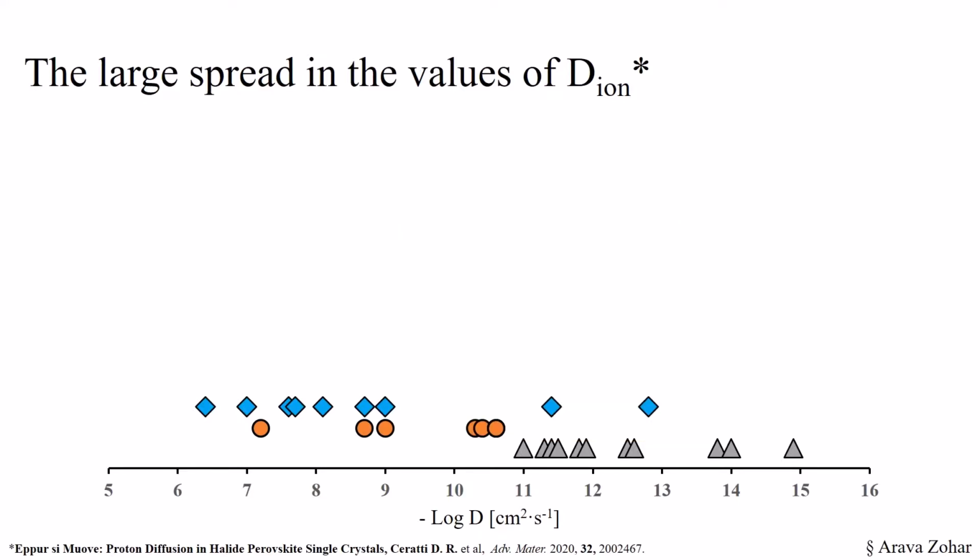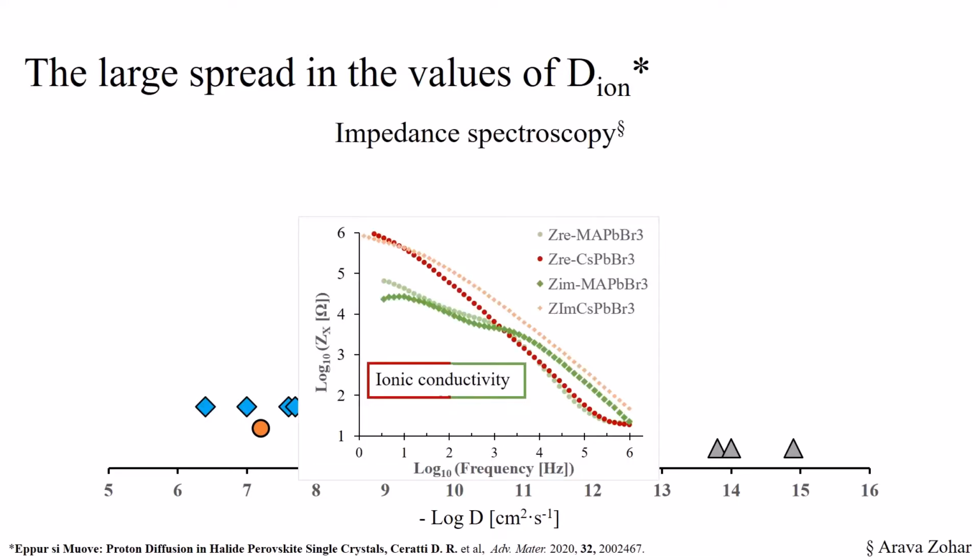For further confirmation, we performed impedance spectroscopy on methylammonium lead bromide and proton-free cesium lead bromide, exposed to 45% relative humidity. As we can see, both samples showed a transition at low frequency corresponding to the migration of the bromide. However, only methylammonium lead bromide showed a transition at higher frequency corresponding to the protons.